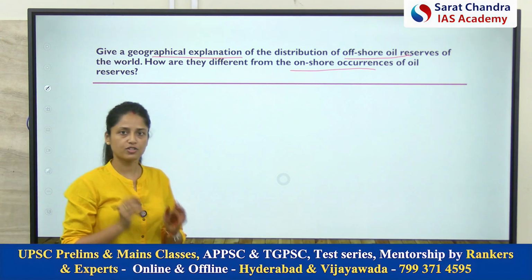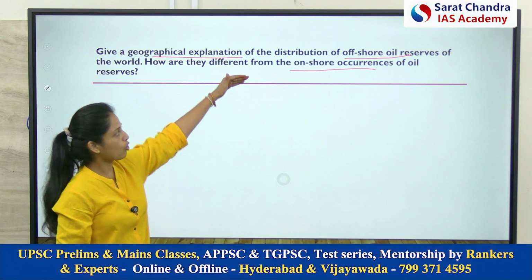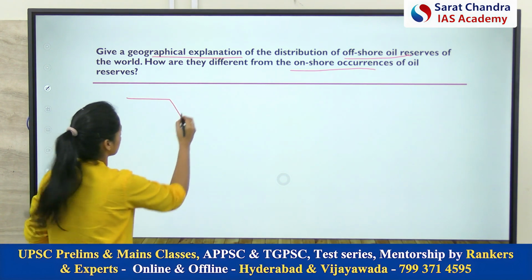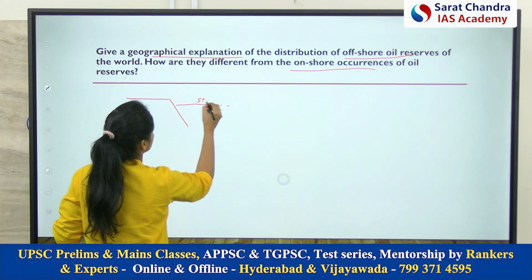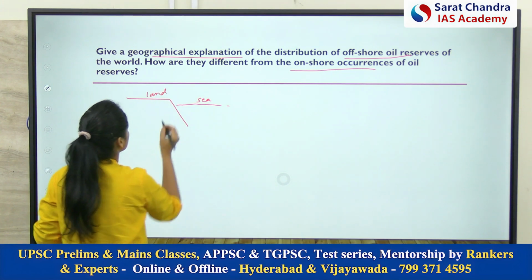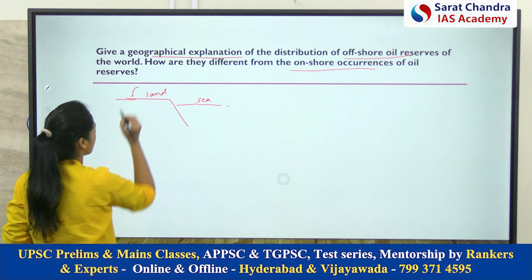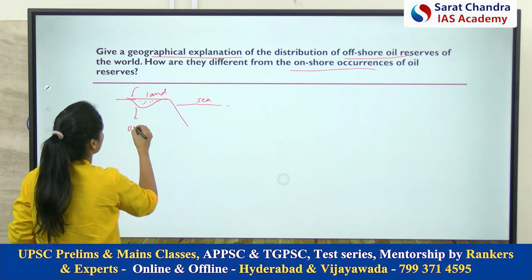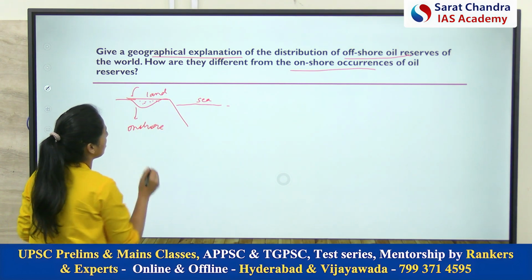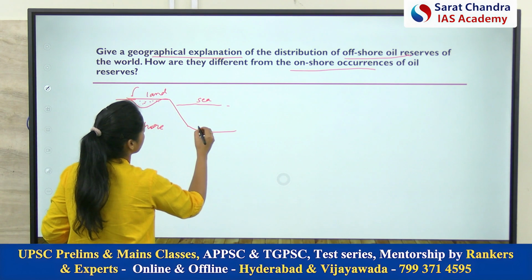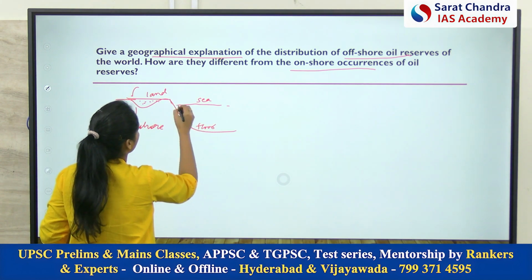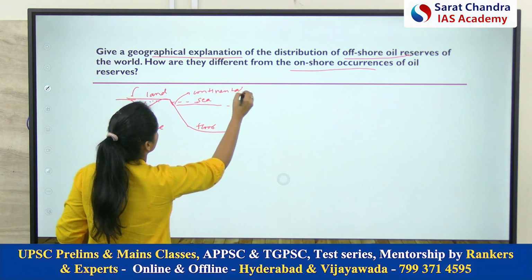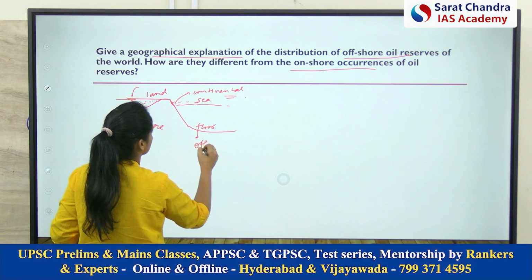For this question, first of all, you must have an idea about onshore and offshore oil reserves. For example, this is land surface and this is sea surface. The oil reserves which are found on land, on the sedimentary basins, are called onshore oil reserves. And the oil reserves which are found at the sea floor or at the continental shelves are called offshore oil reserves.